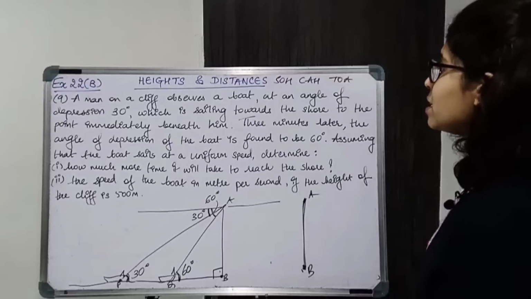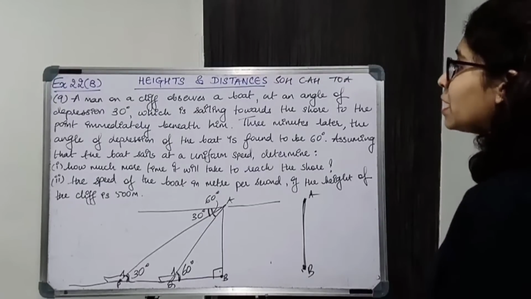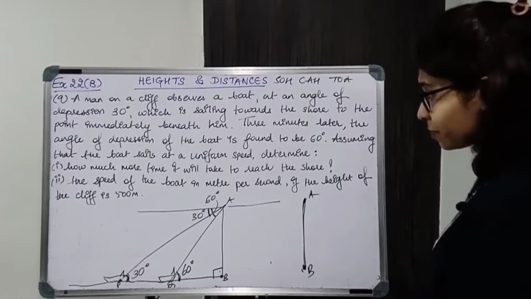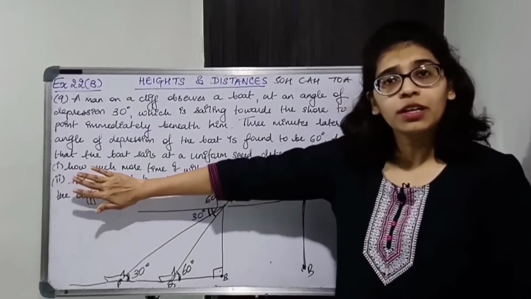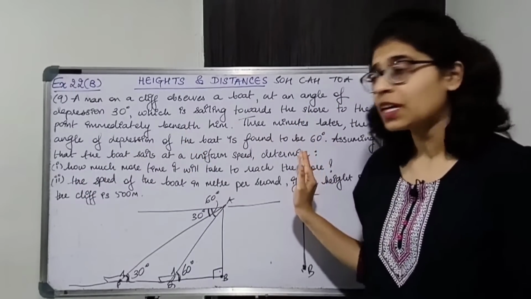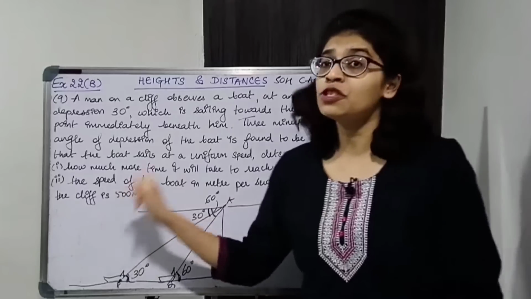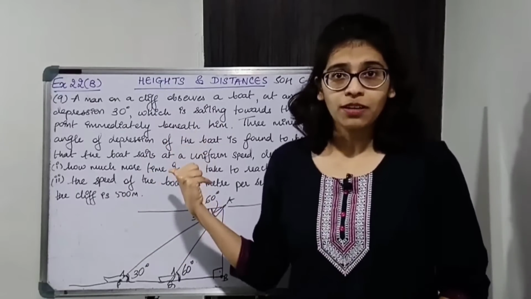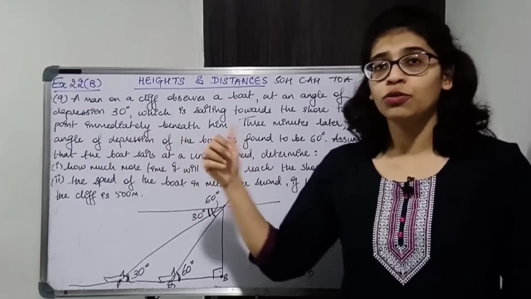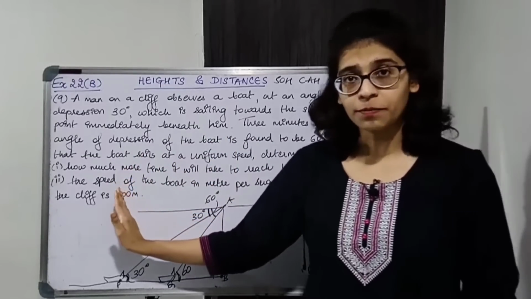Assuming that the boat sails at a uniform speed, determine, first part, how much more time it will take to reach the shore. The second part, I'm not coming to it, we'll come to the second part later. First let us solve the first part. In the second part you are given the height of the cliff, which you cannot use in the first part. You will be using it in the second part only. So the first part you have to solve on your own, you cannot use the height of the cliff.